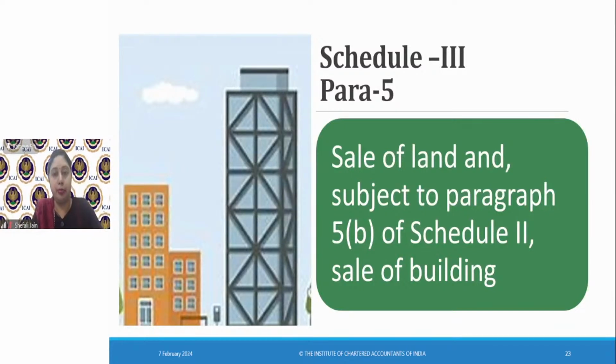For example, you have a ready-to-move flat, and that apartment has received the certificate of completion in a society. You are buying that particular apartment. Then that will be the sale of building, and that transaction will be covered under Schedule 3. So it will not be considered as a supply, neither a supply of goods nor a supply of services. I hope para 5 is clear to you all.